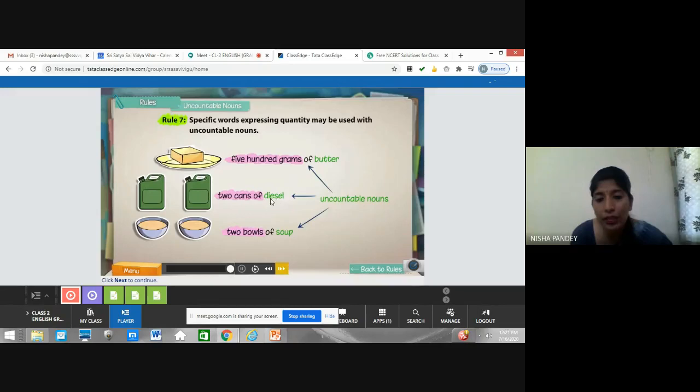So diesel again is an uncountable liquid, right? So here we use cans: two cans, three cans, or four cans. This will express the quantity of uncountable nouns. Now, two bowls of soup, right? Three bottles of water, five cups of milk, like that.